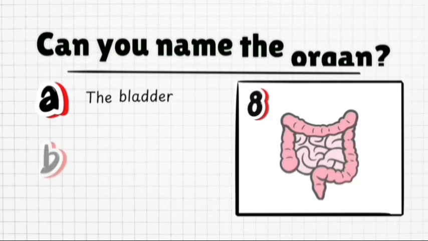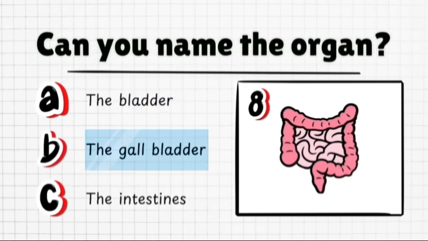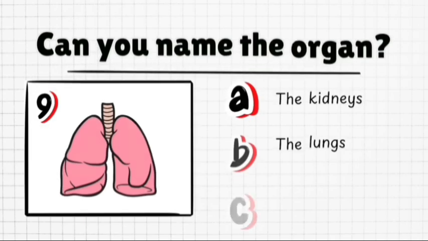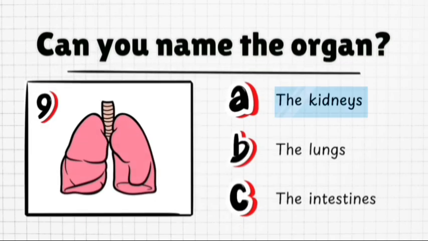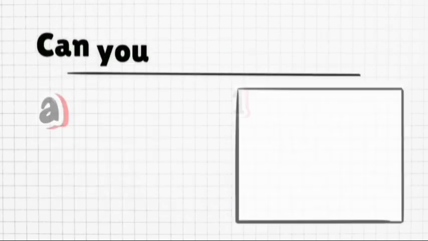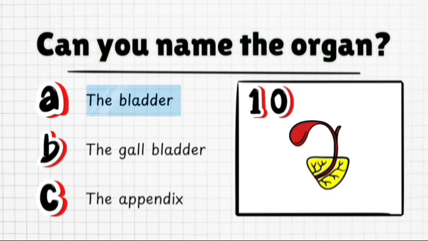Can you name the organ? The bladder, the gallbladder, the intestine. Can you name the organ? The kidneys, the lungs, the intestine. Can you name the organ? The bladder, the gallbladder, the appendix.